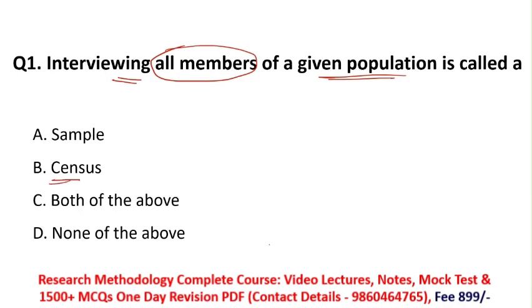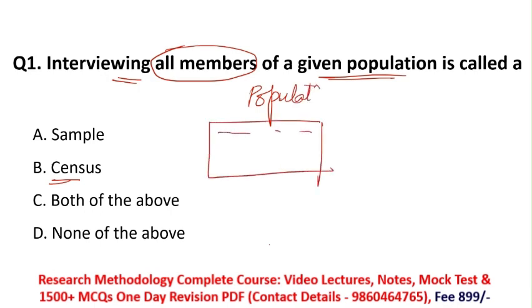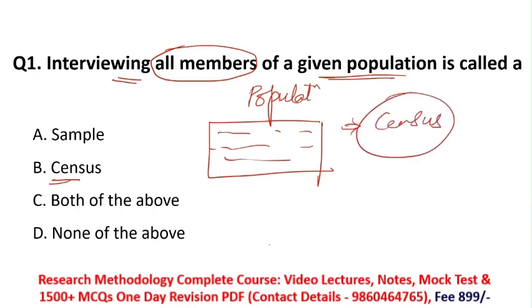If you are doing your study on your whole population, it is known as census. Census means you are doing your research on the whole population. Remember, in India, after every 10 years, the government performs a census.